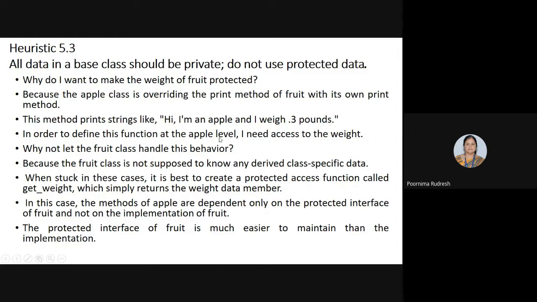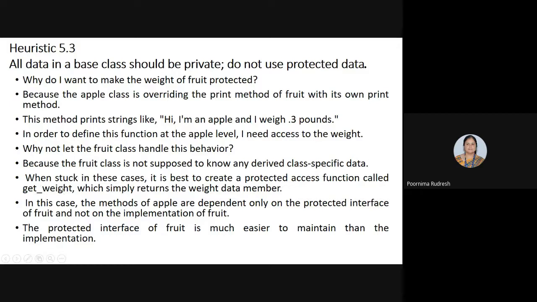If we directly access the weight data member, then the derived class must know the implementation details of the base class, but that should be avoided. In order to avoid that, instead of accessing the weight data member directly, we can make use of the accessor function, that is getWeight.